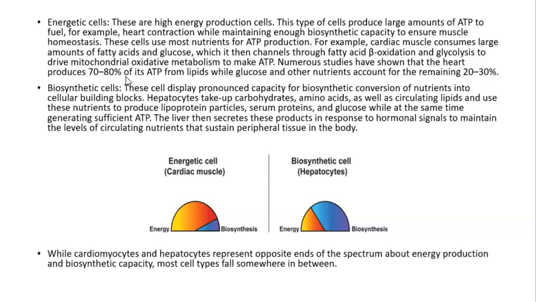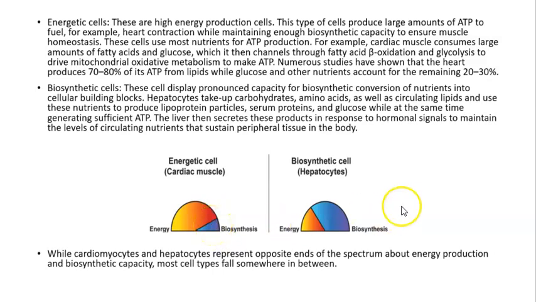So therefore, we have two main types of cells, energetic cells, as we mentioned before, and biosynthetic cells. An example of an energetic cell is the cardiac cell, the cardiac muscle, because these cells are going to use the energy in the food and it's going to be converted into ATP, but that ATP is going to be used mainly for energy purposes, so the heart can actually pump the blood 24/7. However, a little piece of that energy is going to be used in order to maintain homeostasis of the cardiac cell.